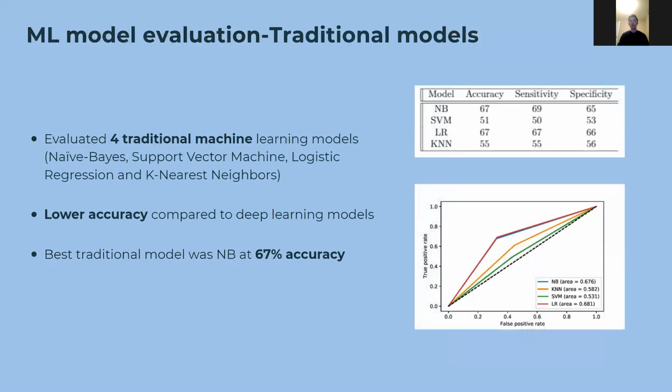We tested a variety of traditional machine learning algorithms. Their performances are indicated in the F1 scores, accuracy, precision, and specificity. NB and LR performed best at 67% accuracy.